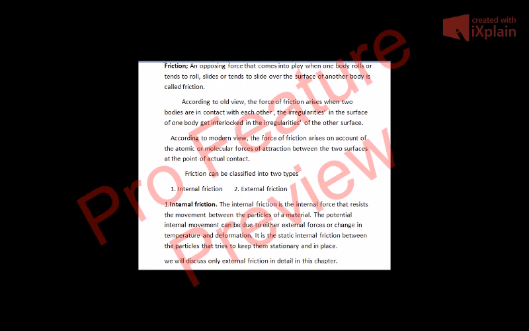Now, friction may be classified into two types: internal friction and external friction. I am just going to give you some introduction about internal friction, and we are not going to discuss it in detail in this chapter. We will discuss only external friction. So let me tell you first what is internal friction.